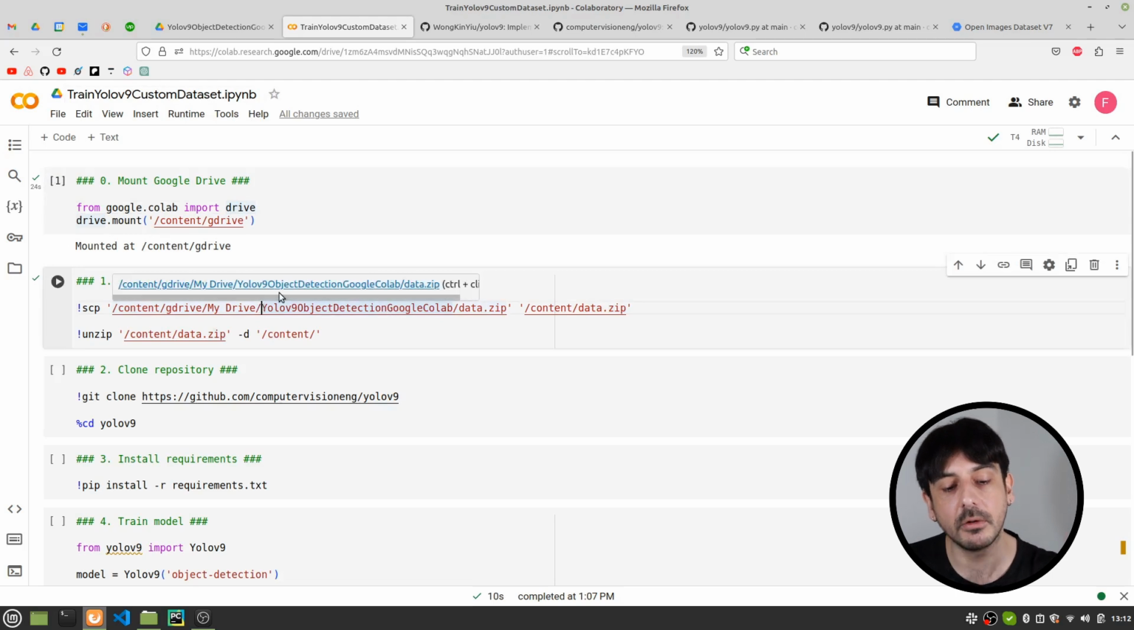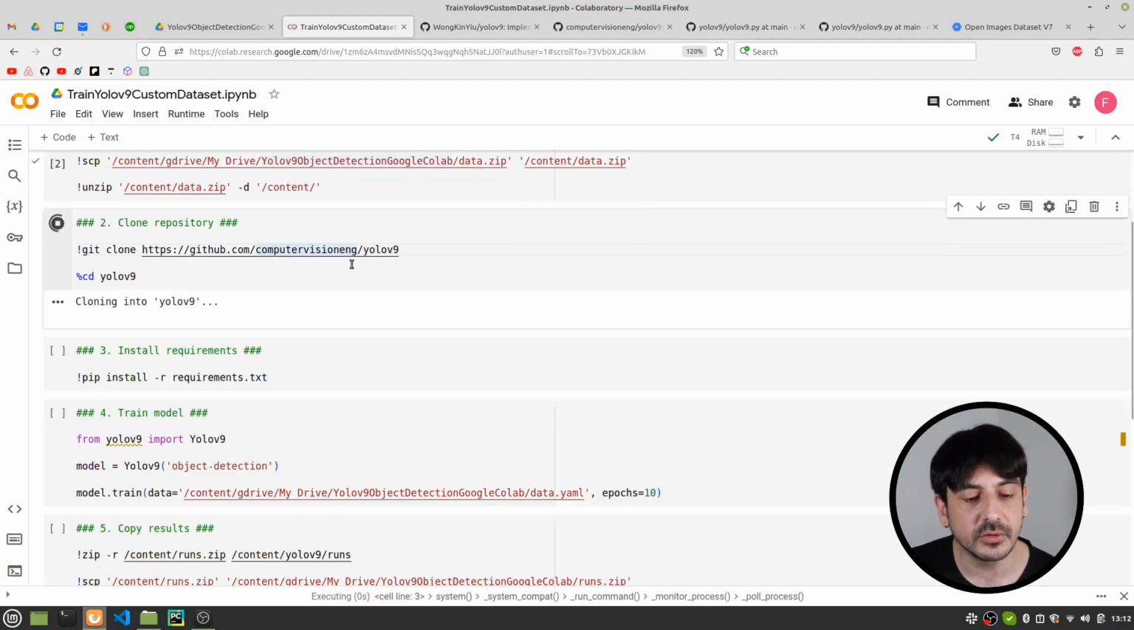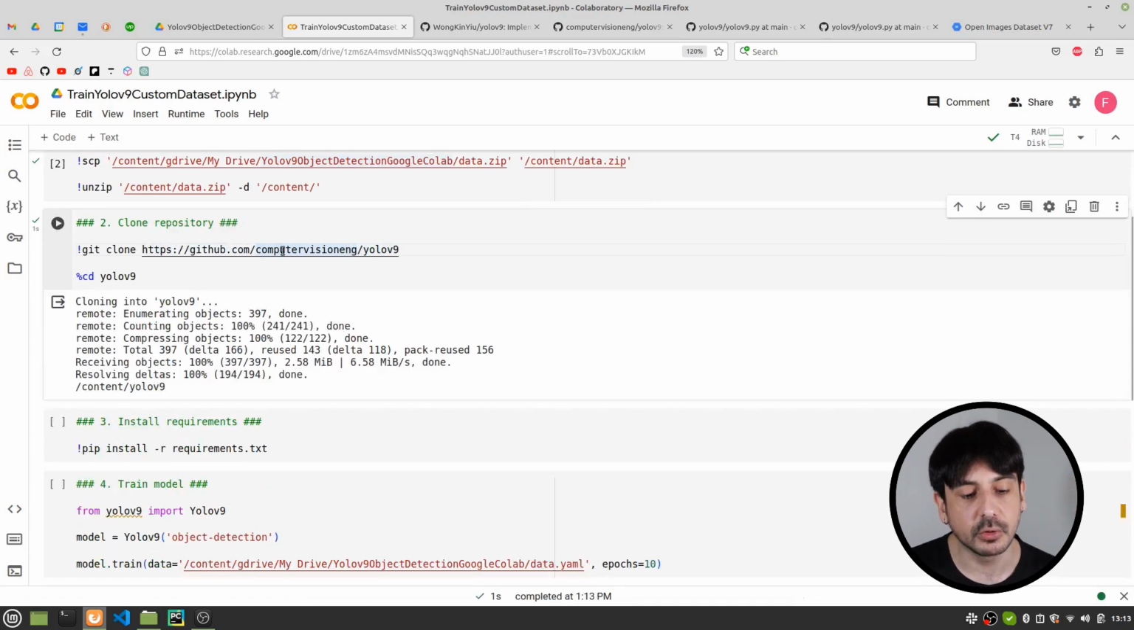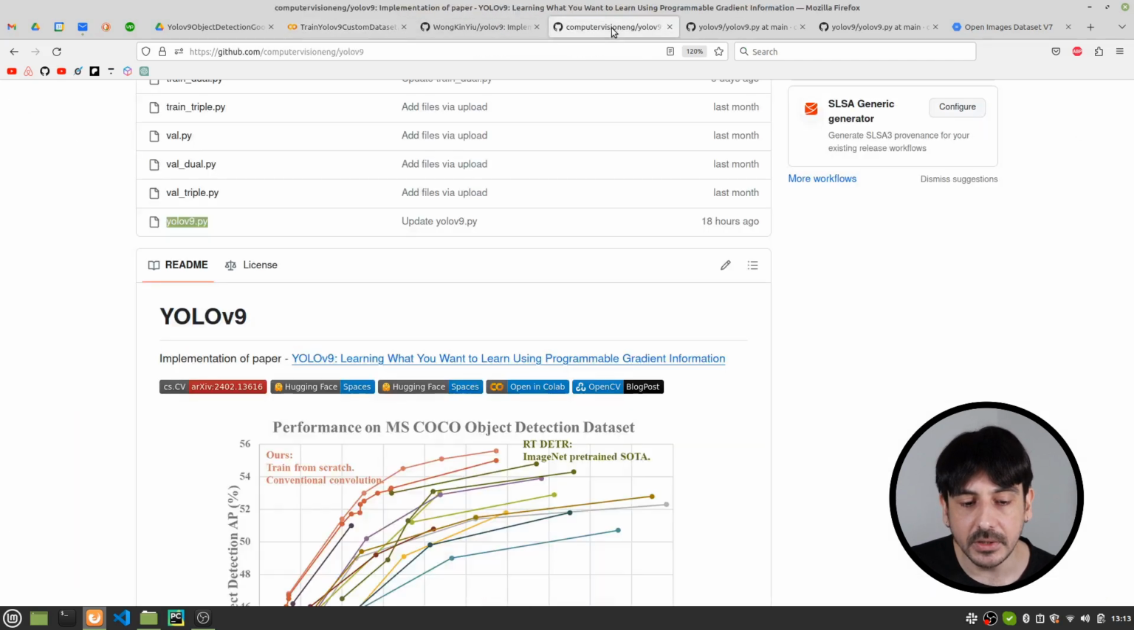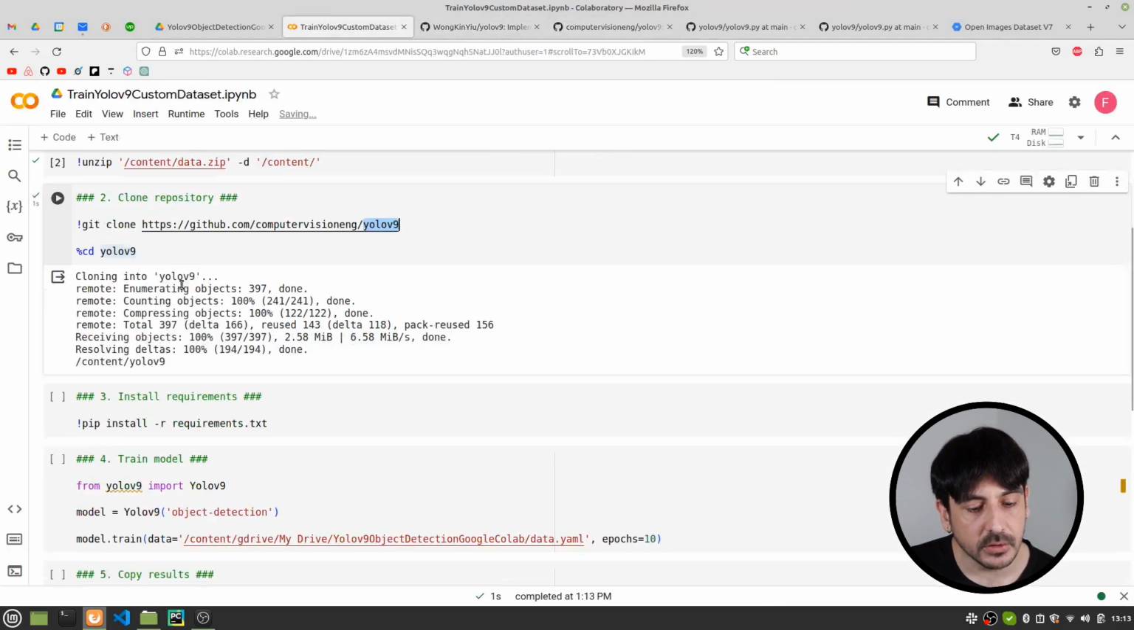We have already copied all the data into this Google Drive, and now let's continue with the next step in this process, which is cloning this repository, and then we are just going to continue with this process, right? You can see that we are cloning the repository I forked, right? You can see we are in computer vision in Yolov9, so this is this one over here, right? This is the one I forked from the Yolov9 official repository. Now let's continue. This was very easy.